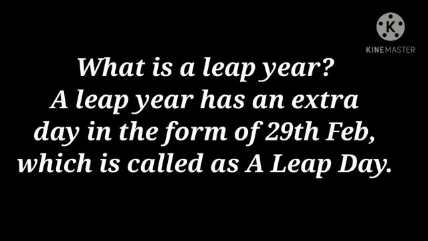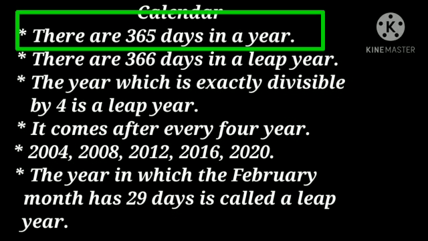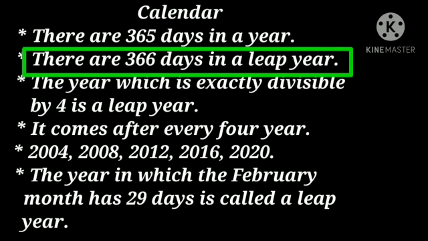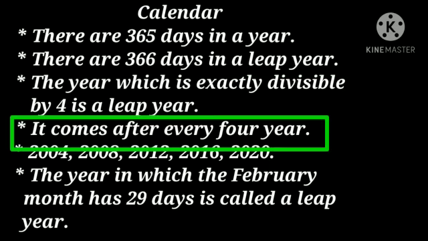What is a leap year? A leap year has an extra day in the form of 29 February, which is called a leap day. Now let us see what we have learned. There are 365 days in a year. There are 366 days in a leap year. The year which is exactly divisible by 4 is a leap year. It comes after every 4 years.